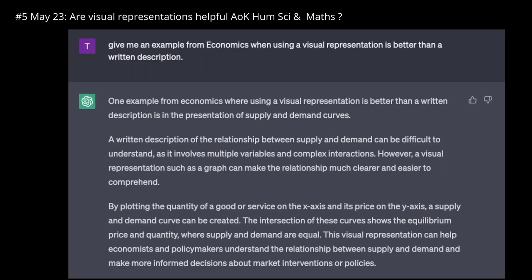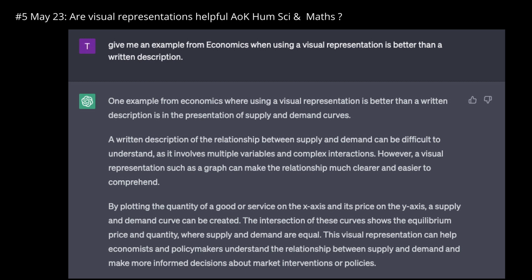And here we see the response from ChatGPT, and it's given me the example of where visual representation is better than description: supply and demand curves. And it has explained the advantage that, and I quote, a written description of the relationship between supply and demand can be difficult to understand. This involves multiple variables and complex interactions over visual representations, such as a graph, and we can make the relationship much clearer and easier to comprehend.